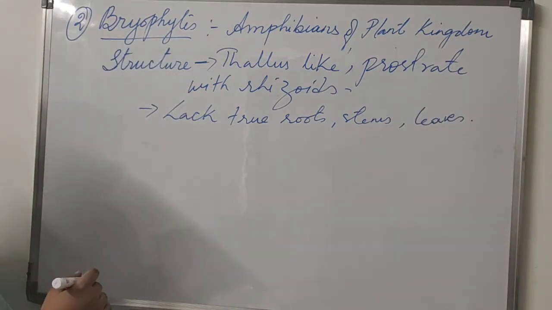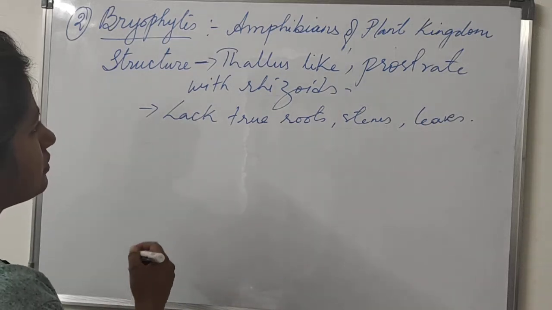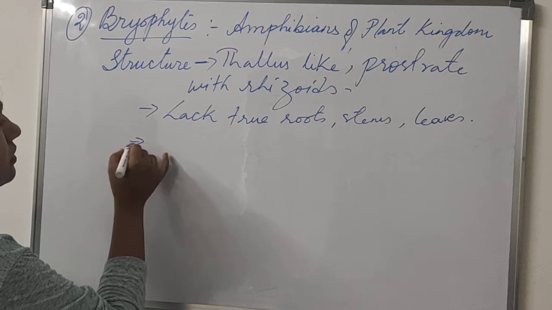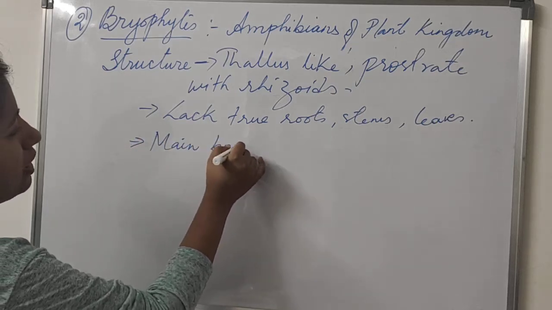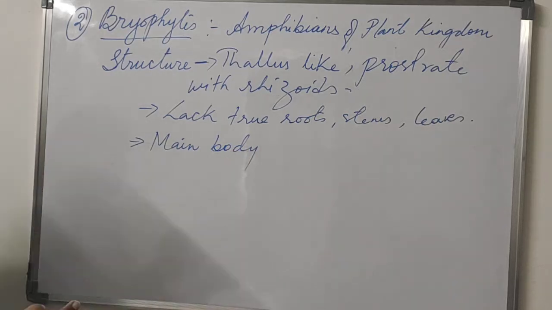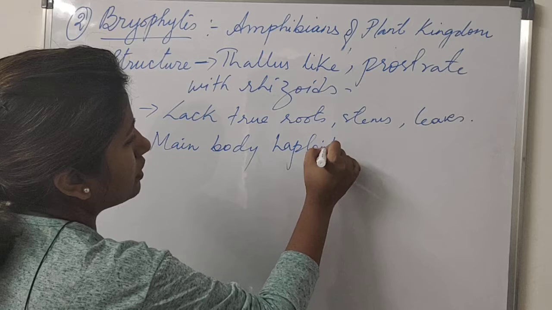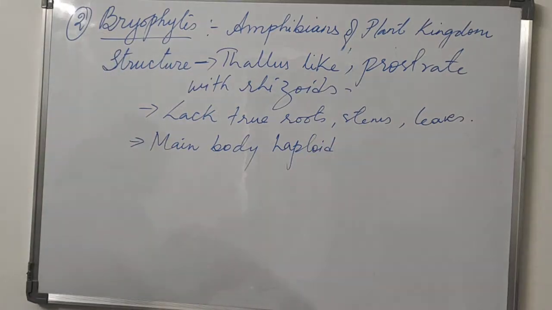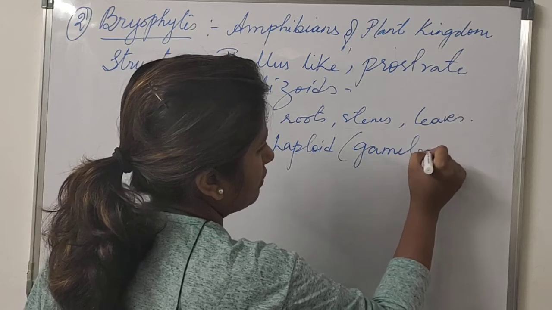The main plant body is haploid, which produces gametes. It's the gametophyte, so they are known as gametophyte.